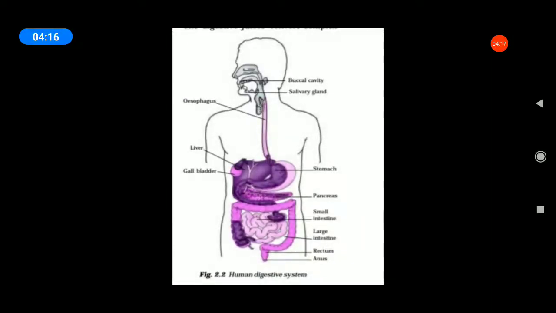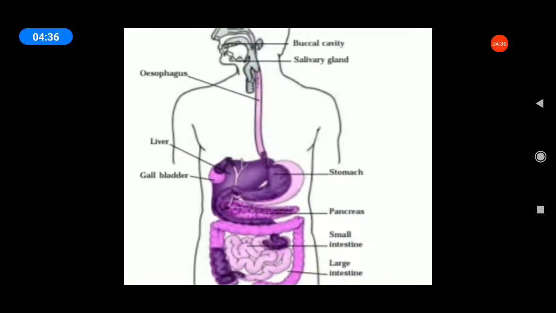Next, human digestive system. Now we are going to discuss the topic human digestive system. Students, all of you draw this diagram. Draw and practice the human digestive diagram in your rough note.